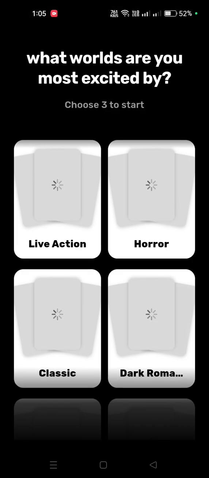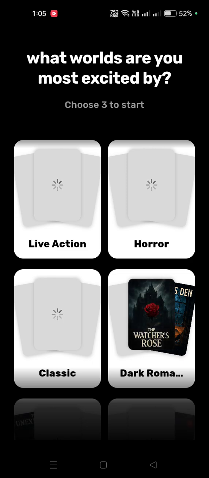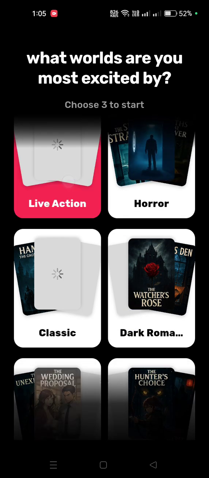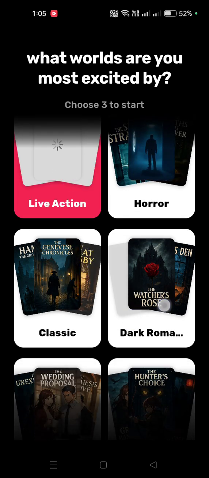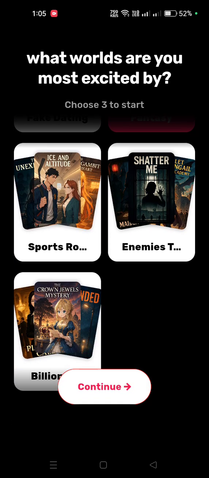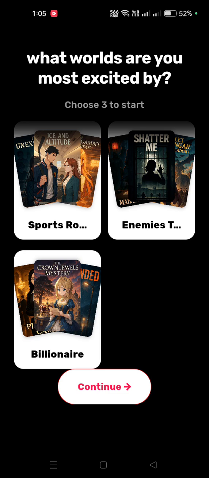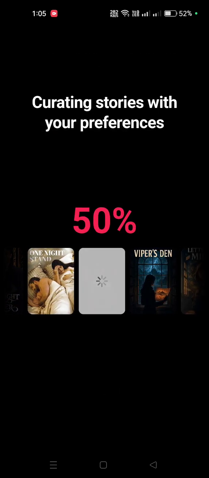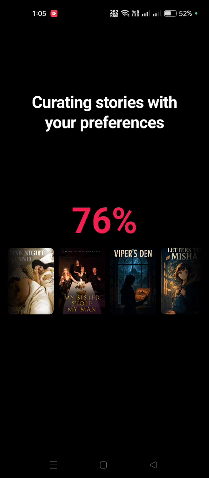Now in this section you can choose the category of what kind of books you want to watch regarding the story. We want to watch live action, dark romance, and fantasy based. You can also select multiple options. After that I will click on continue, and it will customize the feed as per our interest.